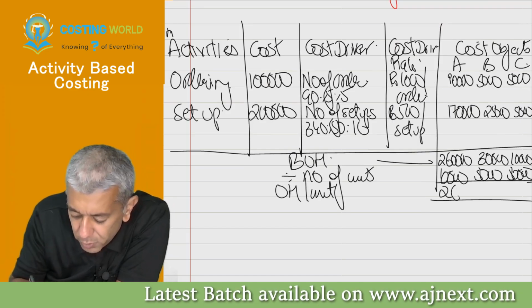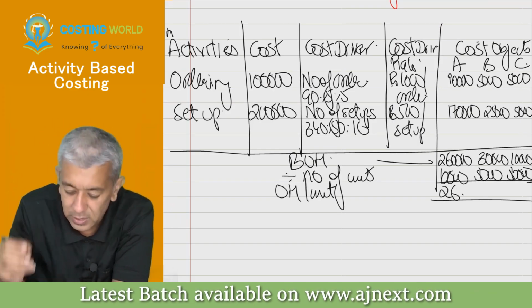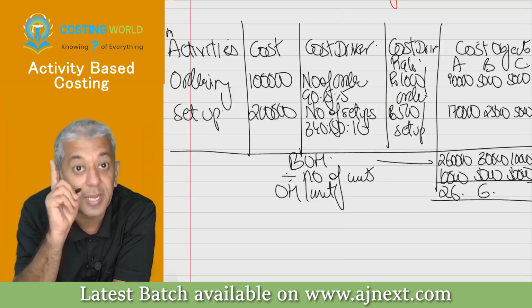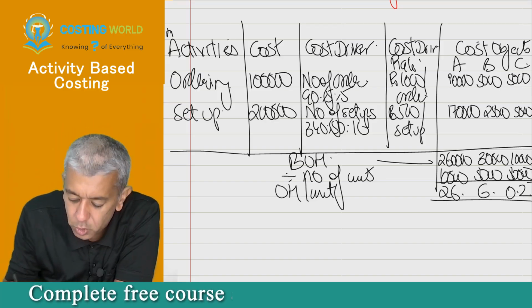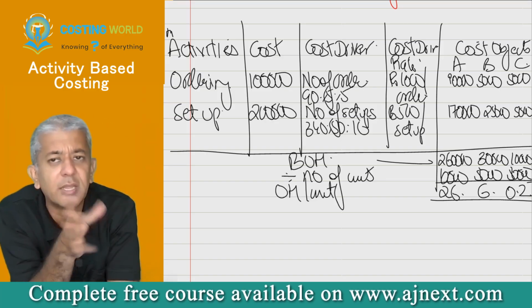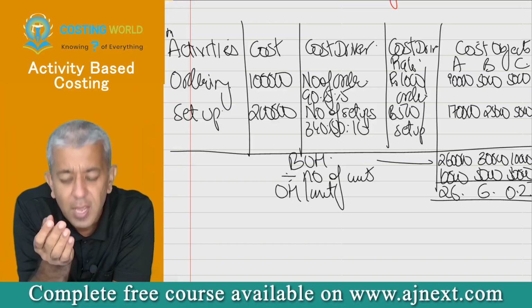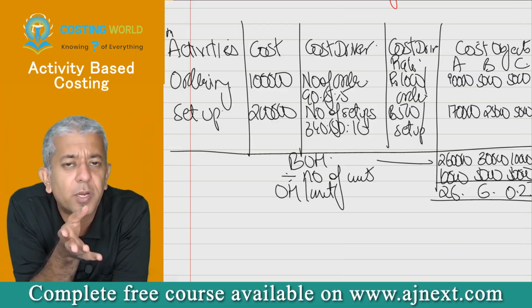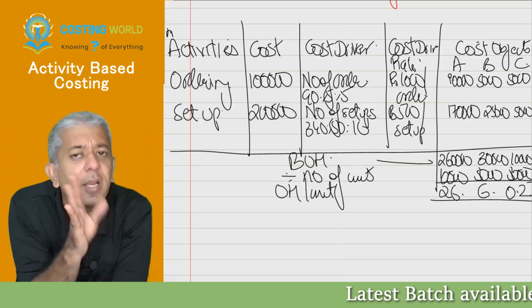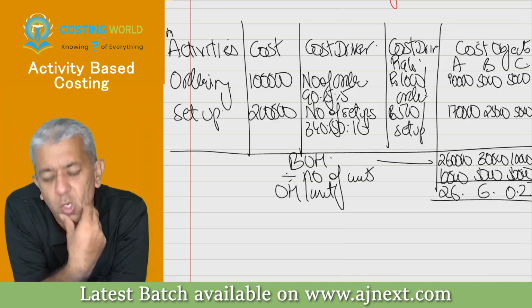So each unit of product A should get 26 rupees. Each unit of product B should be getting 6 rupees. Each unit of product C should be getting 0.2. You all will understand these answers have to be flawless. There cannot be any error in this particular thing. Every product has directly got its own cost based upon cost drivers.